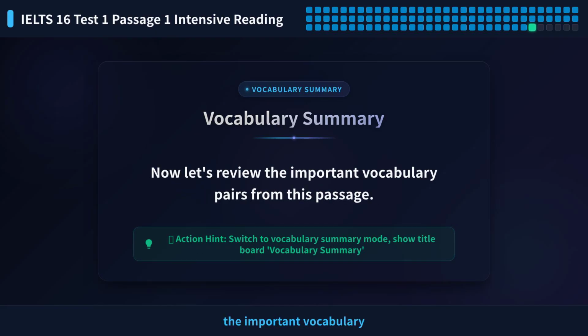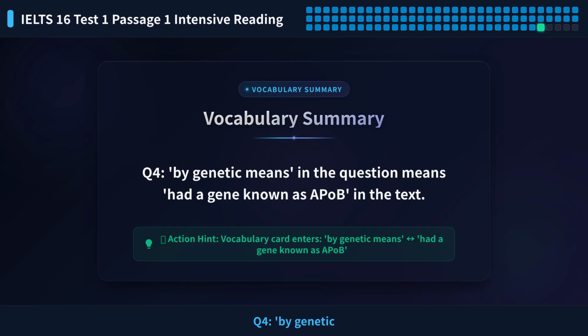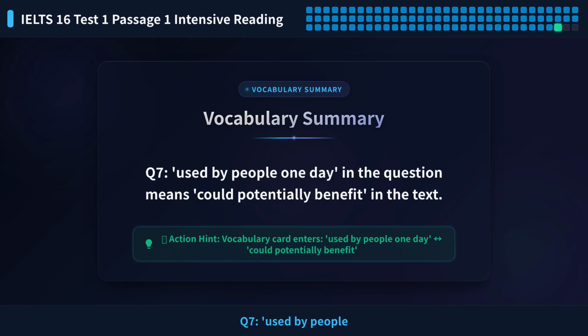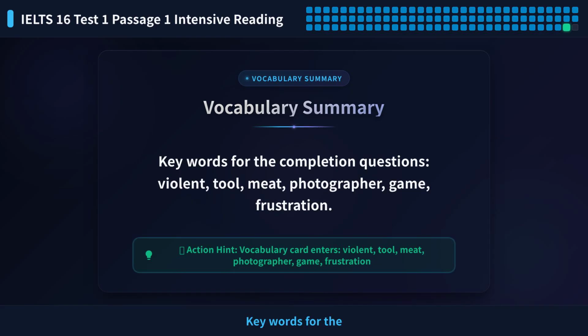Now let's review the important vocabulary pairs from this passage. Q4, by genetic means in the question means had a gene known as ApoB in the text. Q5, without food in the question means fasting in the text. Q7, used by people one day in the question means could potentially benefit in the text. Keywords for the completion questions: violent, tool, meet, photographer, game, frustration.